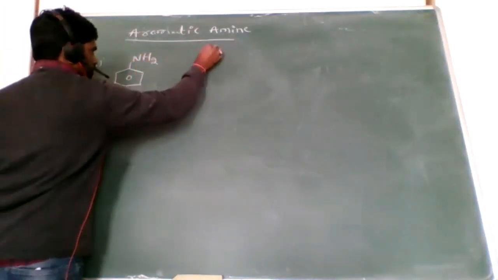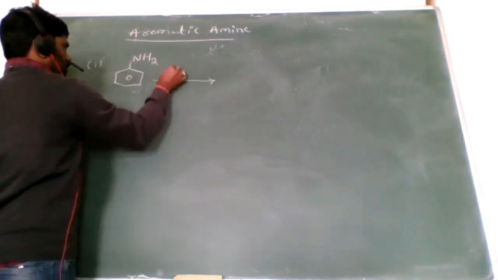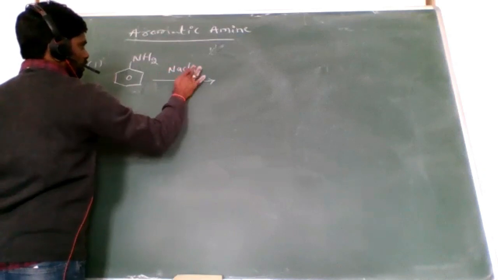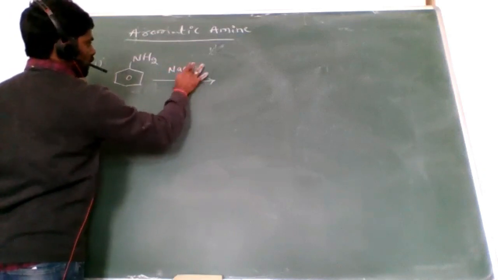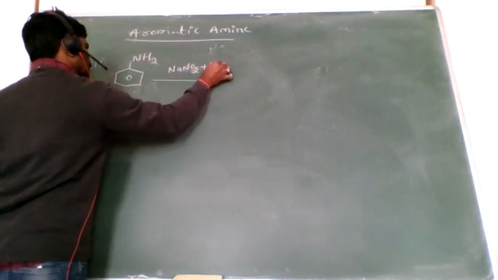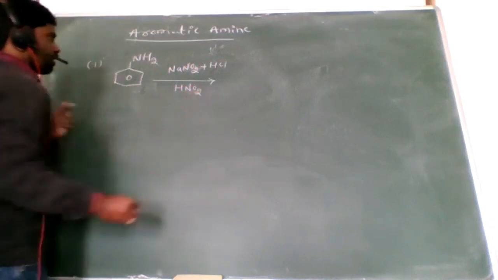Here I write that when it is treated with NaNO2 plus HCl, from that we get nitrous acid, right?